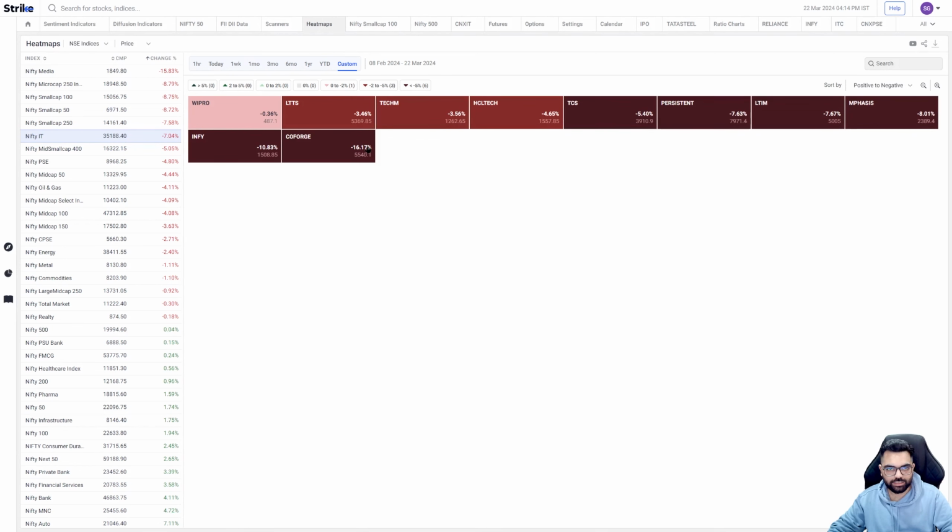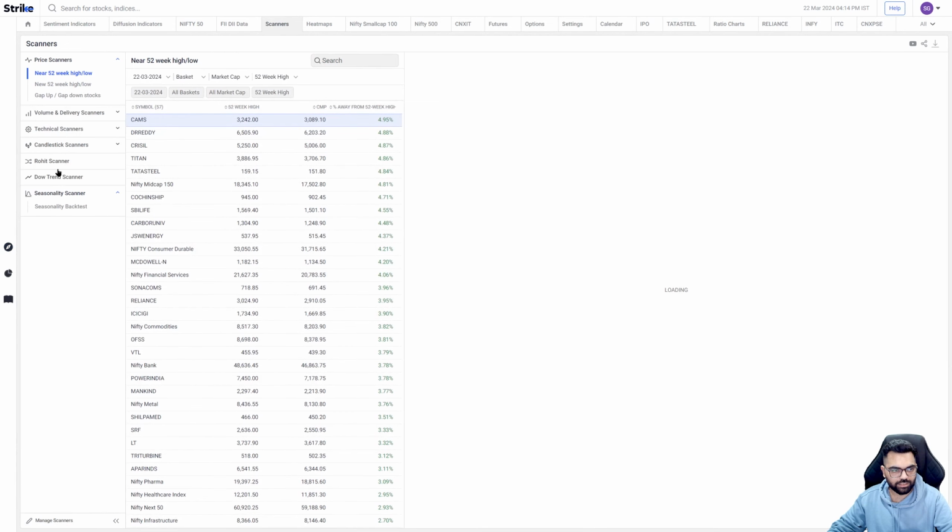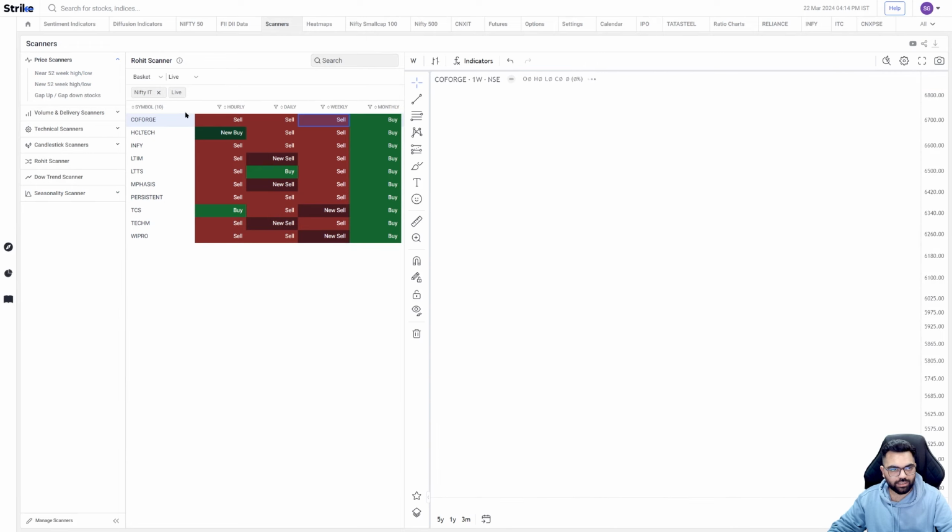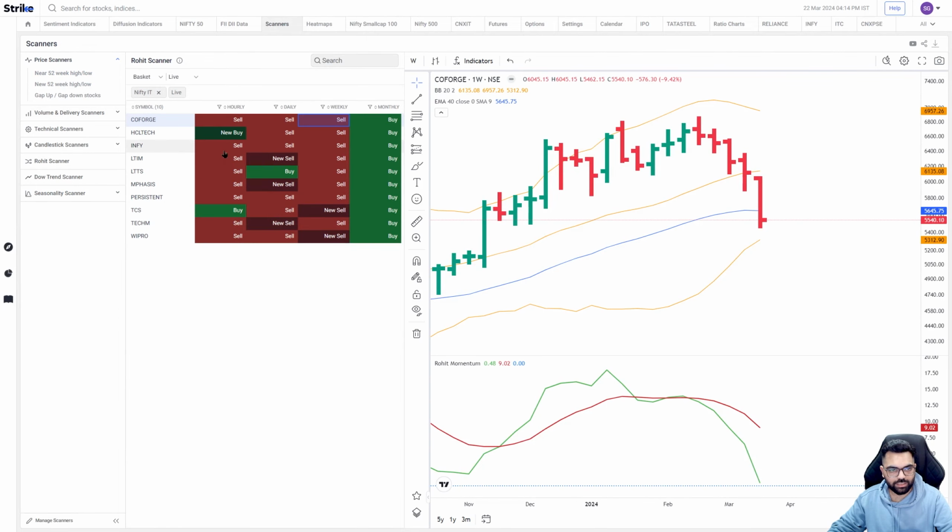So IT has given us multiple signs. First was the valuation front, that it's looking a bit extended. Secondly, seasonality has also shown that it's a bearish sector for the next few days, and the relative strength on both the short term and the long term adds up to that. Now, I'll not go into individual stocks, but I'll just switch to scanners and we'll have a broader look at Nifty IT on different scanners.